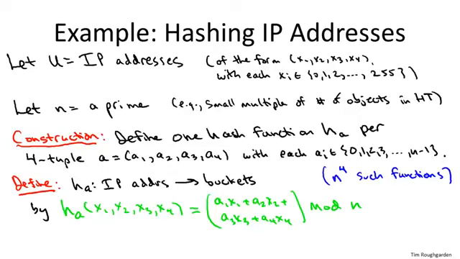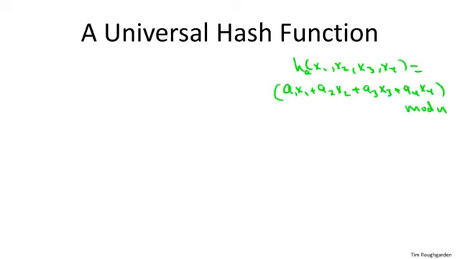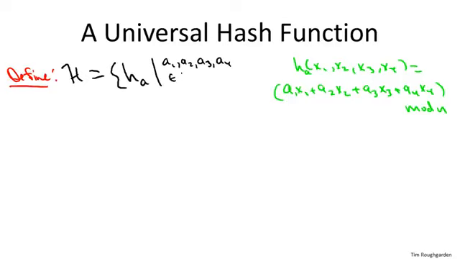So that's a set of a whole bunch of hash functions, n to the 4th hash functions, and each one meets the criteria of being a good hash function from an implementation perspective. Right? So remember, we don't want to have to store much to evaluate a function, and for a given hash function in this family, all we've got to remember are the coefficients, a1, a2, a3, and a4. So you just got to remember these 4 numbers, and then to evaluate a hash function on an IP address, we clearly do a constant amount of work. We just do these 4 multiplications, the 3 additions, and then taking the modulus by the number of buckets n. So it's constant time to evaluate, constant space to store.